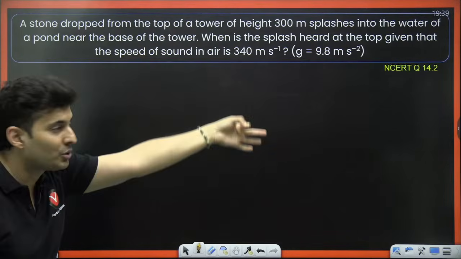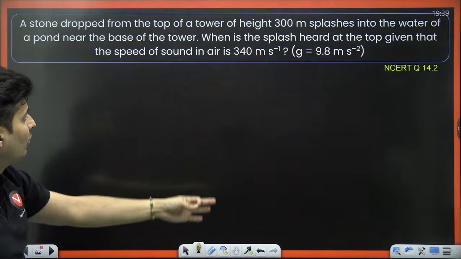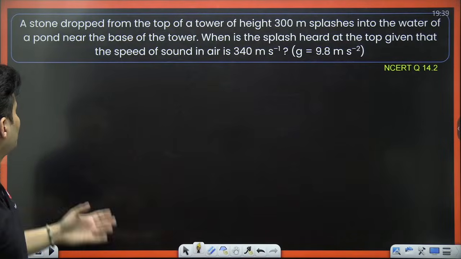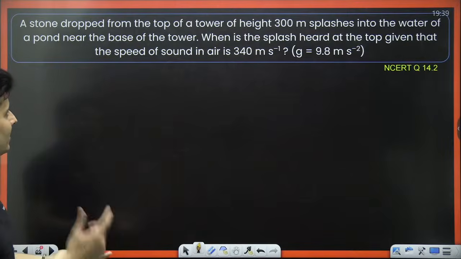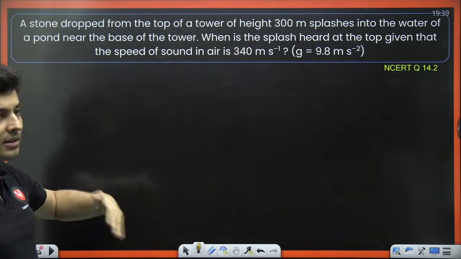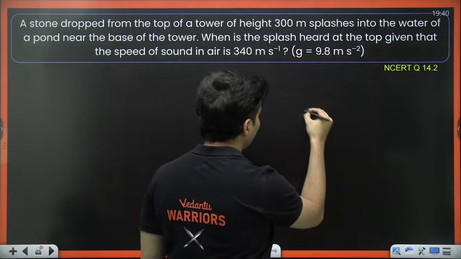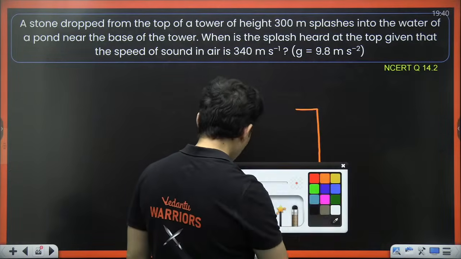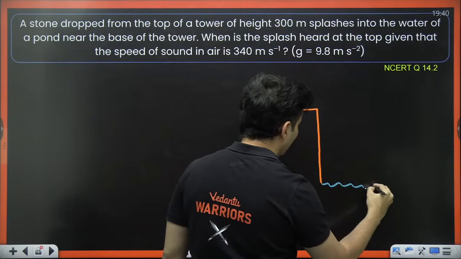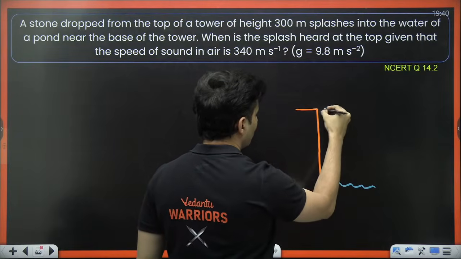If you drop a stone, it falls into the water, it splashes, and you hear the sound after some time. What is the time delay when you hear the sound? So you are on the top of a tower and there is some water below. You drop a stone.